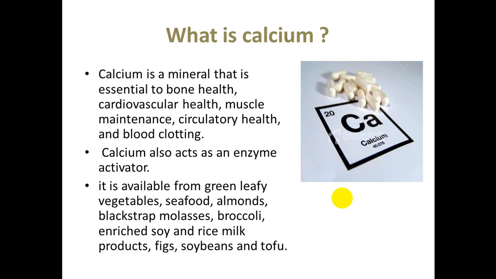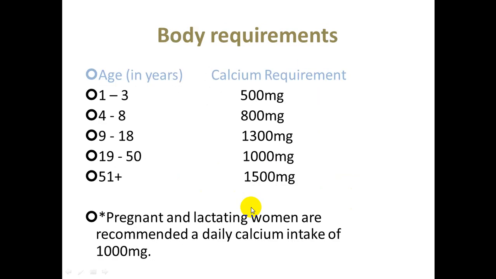What is calcium? It is a mineral that is essential for bone health, cardiovascular health, muscle maintenance, circulatory health, and blood clotting. It is essential in the clotting system. Calcium also acts as an enzyme activator. It is essential for a lot of metabolism in the body. It is available, as I said, in green leafy vegetables, seafood, almonds, milk, and its products.